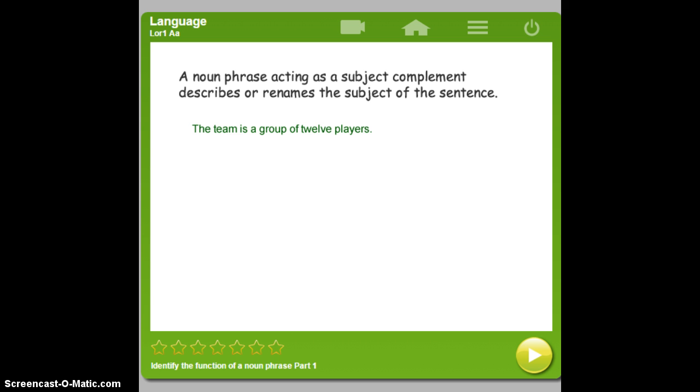A noun phrase acting as a subject complement describes or renames the subject of the sentence. The team is a group of 12 players. What is the noun phrase that renames the subject of the sentence? A group of 12 players is a noun phrase that renames the subject team, so it is acting as a subject complement in the sentence.